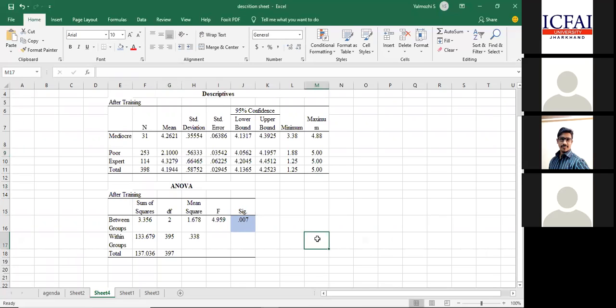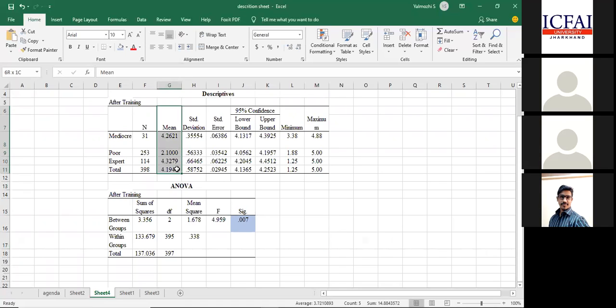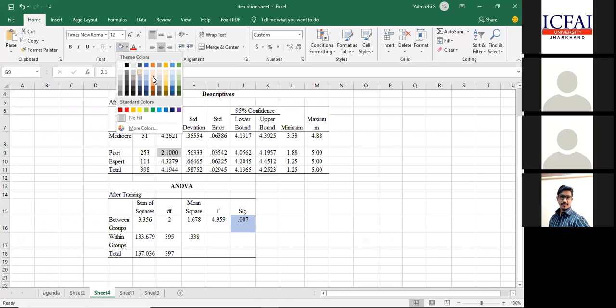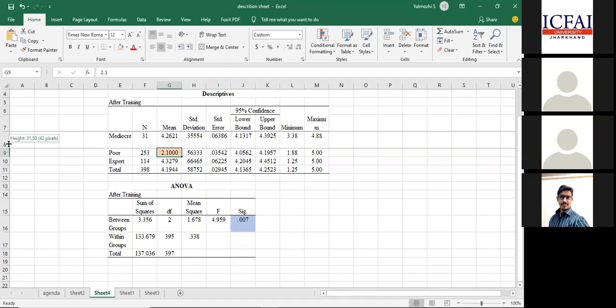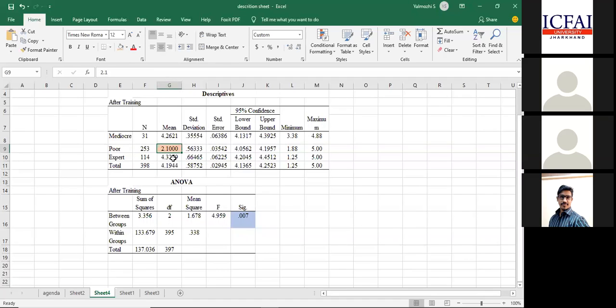Now, who got the difference? People who are poor with computer proficiency. First of all, we check the significance value, and then we check the mean score. Who has got the difference? Poor computer skill, 2.1. So people who don't have much technological savvy, or much proficiency in using computers, are giving a poor rating after the training program. They are saying they have not understood much, because they are using the software, and they don't have proficiency, because of which they are not able to do much. Now, what is the output for a researcher?